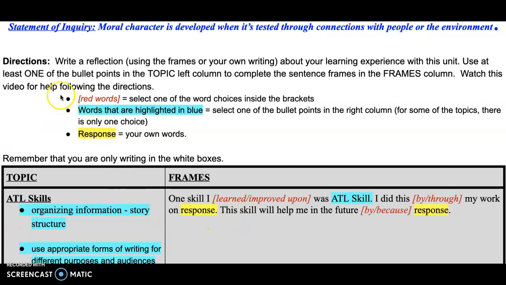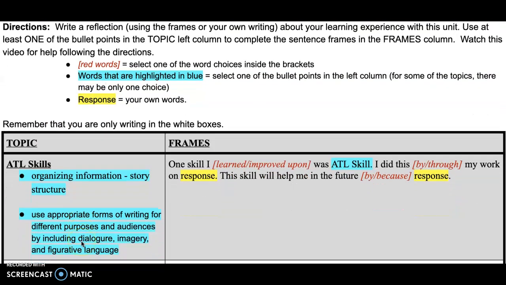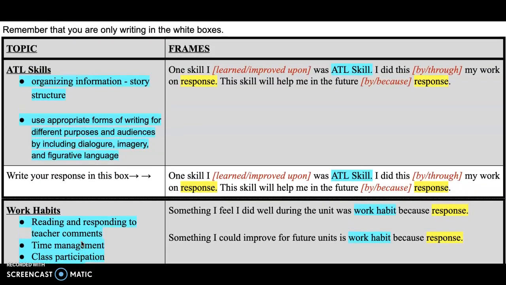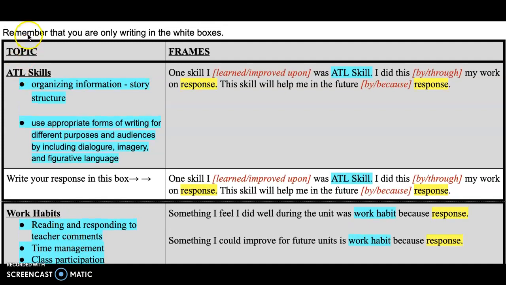When you look at the frames, you'll see this little coding. The words that are red and in brackets, you're going to select one of the word choices inside the brackets. If they're highlighted in blue, it means select one of the bullet points in the left column. And then anything that's highlighted in yellow means you're going to put in your own words. So let's get started looking at the different columns and how to complete it. Oh, and I need to mention, remember that you're only writing in the white boxes, and I'll point that out again as we go through this.